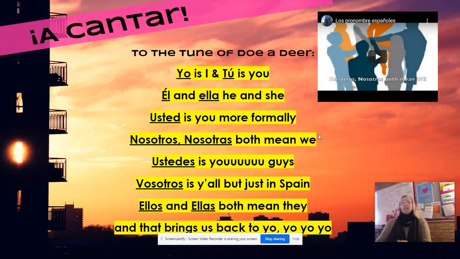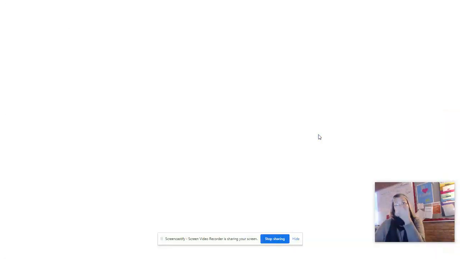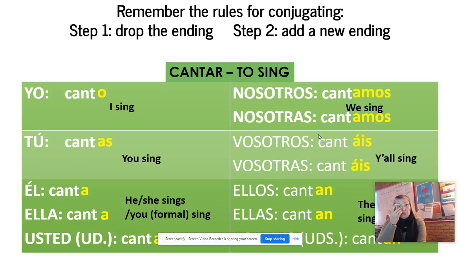Y amigos, repitan: yo, tú, él, ella, usted, nosotros, nosotras, vosotros, vosotras, ellos, ellas, ustedes. So these are all of our subject pronouns. Good to remember these. And then the rules for conjugating a verb.